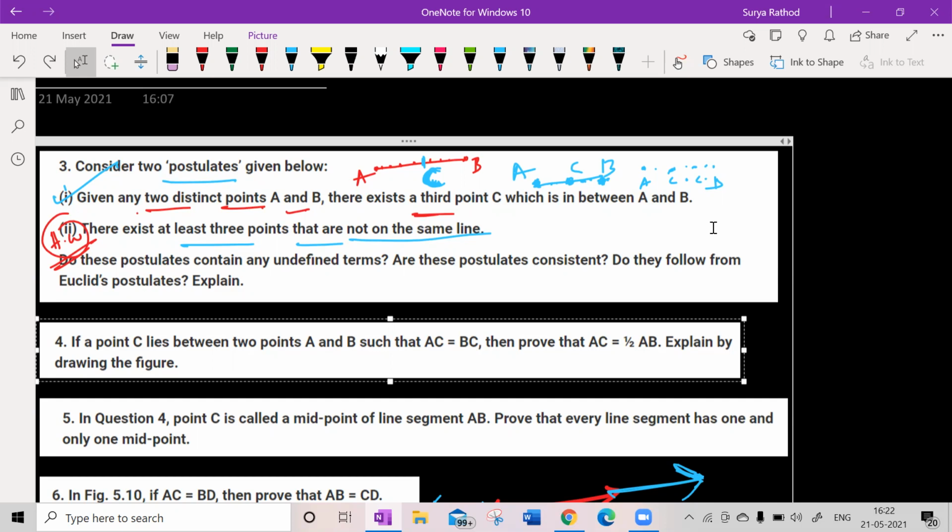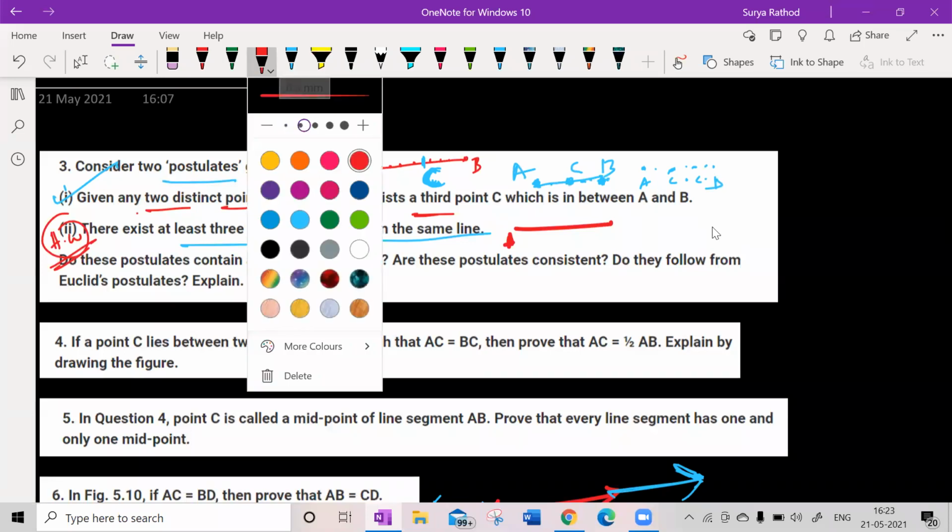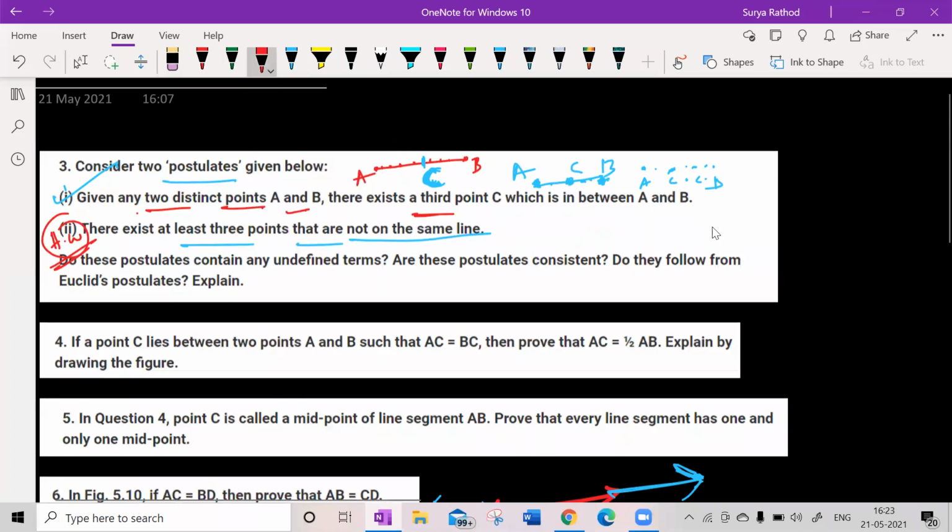Look at this here. This is point A, this is point B. If I say line segment AB, then according to the second statement, C will be lying here. So there exist at least 3 points, 1, 2, 3, that are not on the same line. Is it possible?